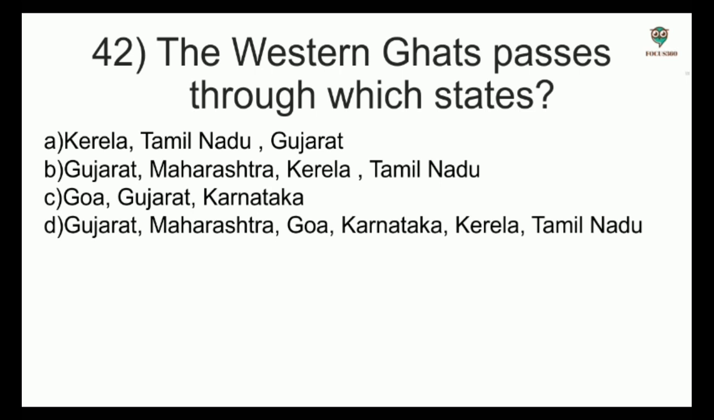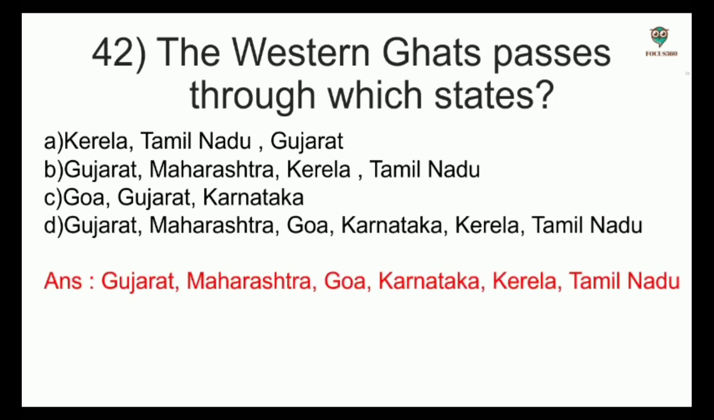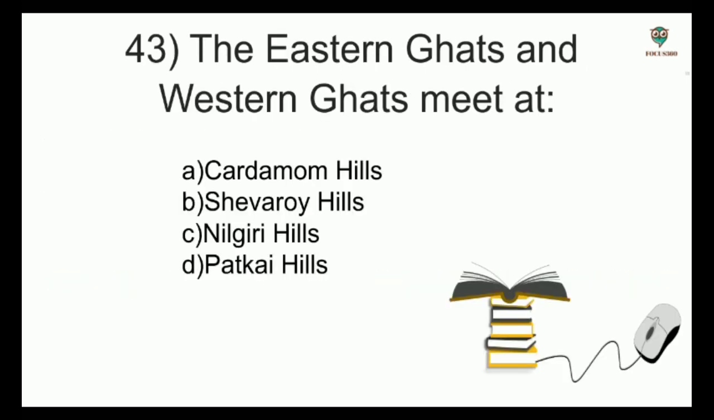Next, the Western Ghats pass through which states? Options: Kerala, Tamil Nadu, Gujarat; Gujarat, Maharashtra, Kerala, Tamil Nadu; Goa, Gujarat, Karnataka; Gujarat, Maharashtra, Goa, Karnataka, Kerala, Tamil Nadu. And the answer is Gujarat, Maharashtra, Goa, Karnataka, Kerala, Tamil Nadu. Next, the Eastern Ghats and Western Ghats meet at options: Cardamom Hills, Shevaroy Hills, Nilgiri Hills, Patkai Hills. And the answer is Nilgiri Hills.